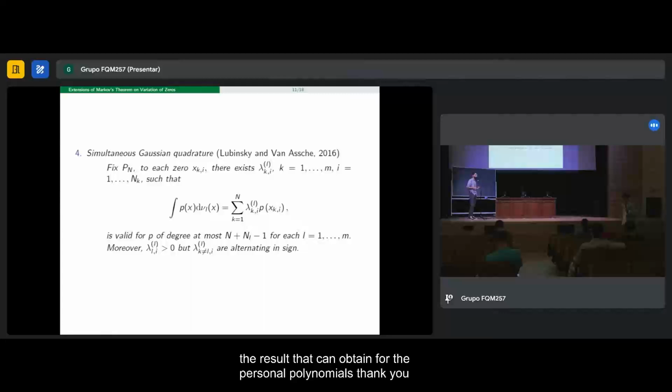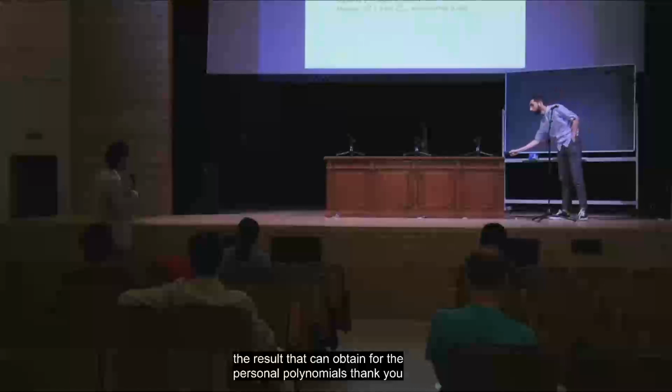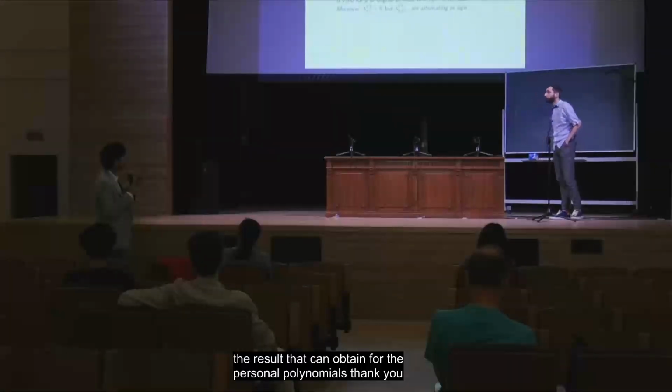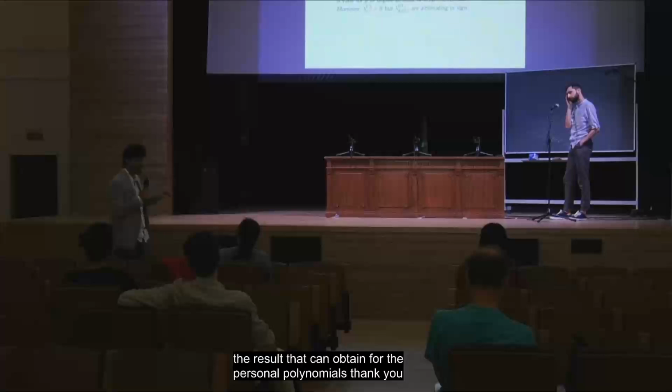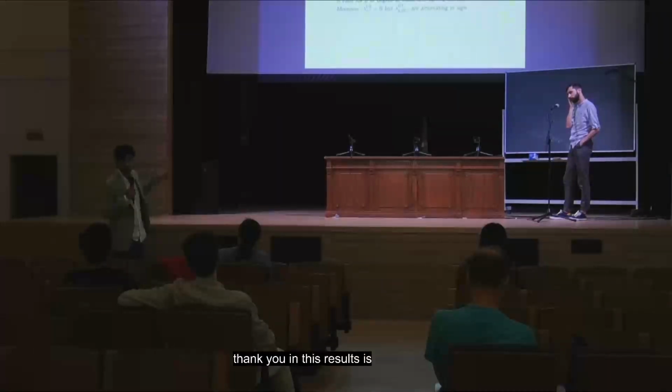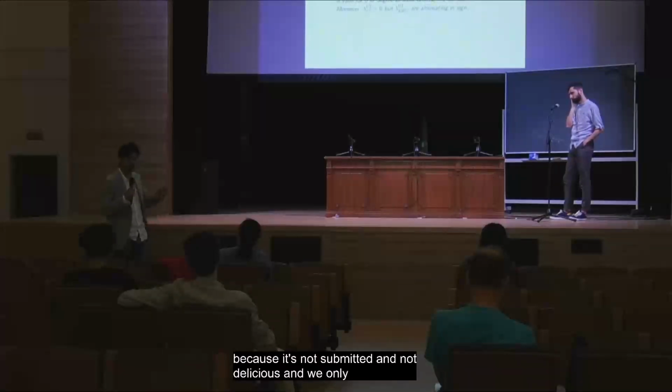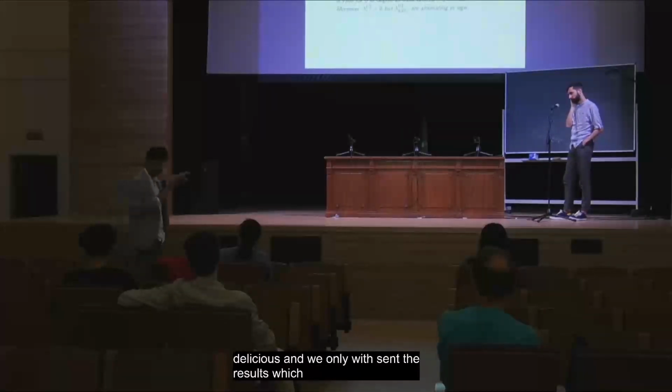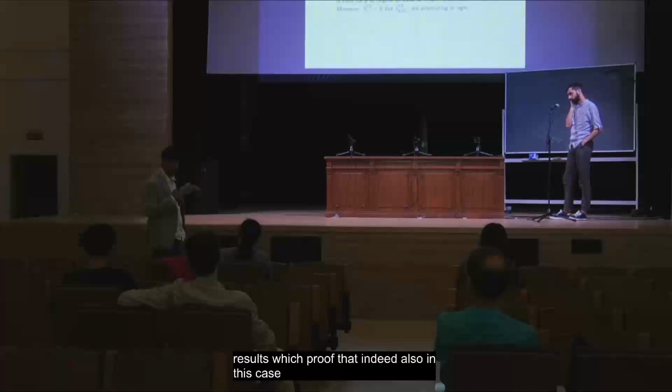More questions or remarks? If there are no more questions, let me just make a remark. Yes, the condition that appears is related to the fact that a certain matrix is a Z matrix, and this is a partial result because it's not submitted and not published, and we will only send the results which prove that indeed, also in this case, Markov's theorem remains valid.